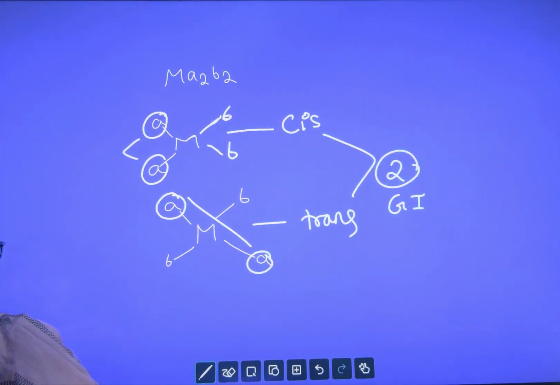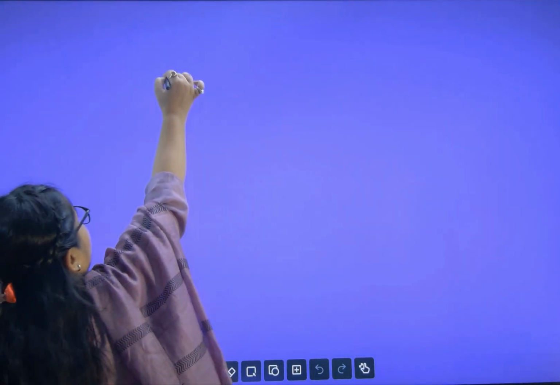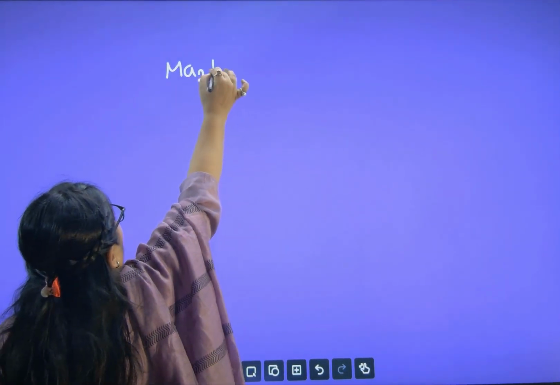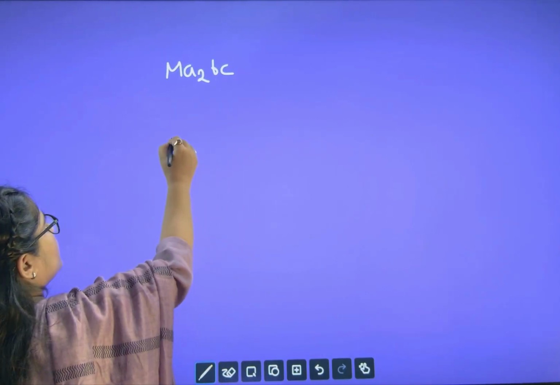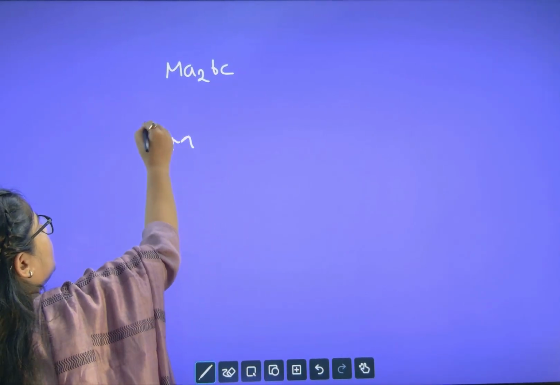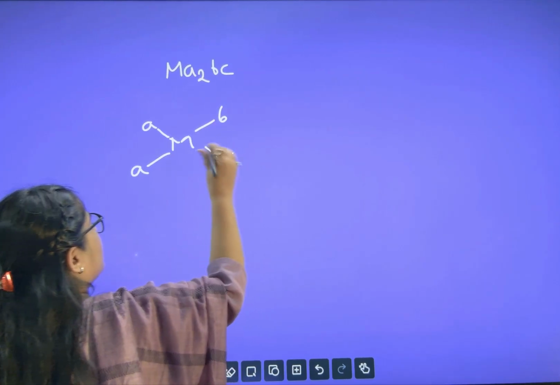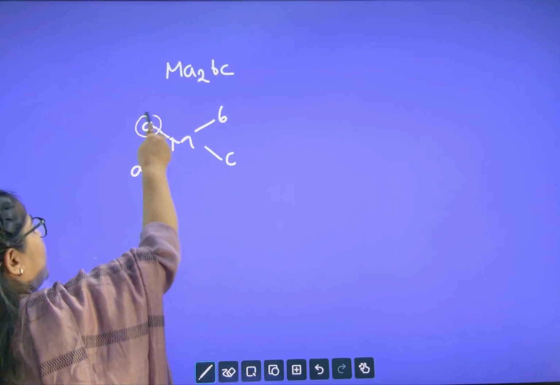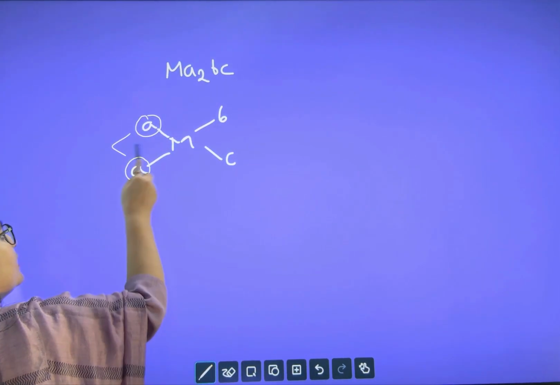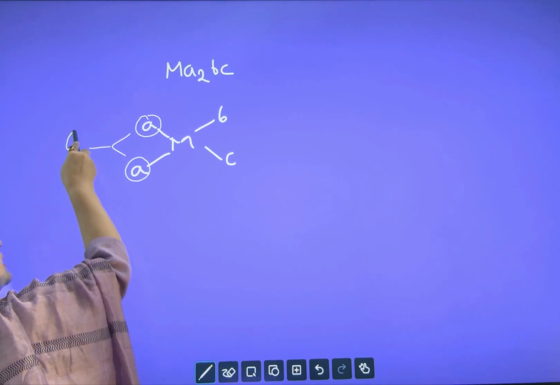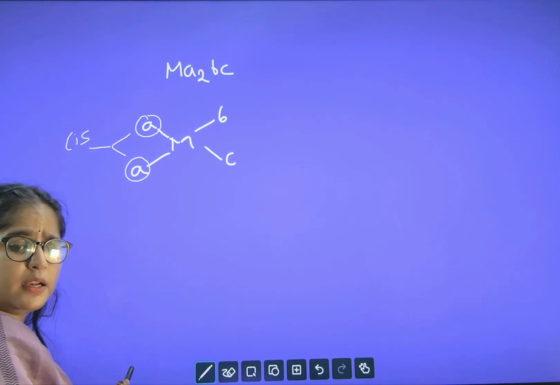Now let us see the next case. What was the next case? MA2BC. What can be the possibilities? M, here we have A and then B and then C. Here A and A are on the same side, so it is cis, love togetherness.